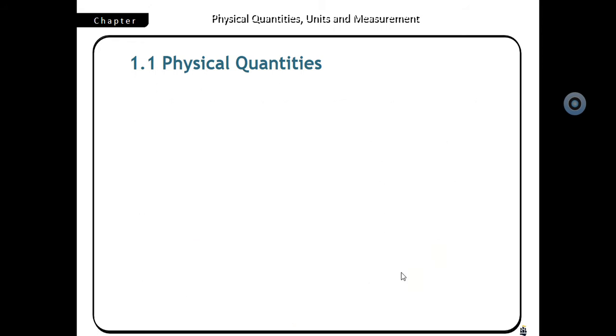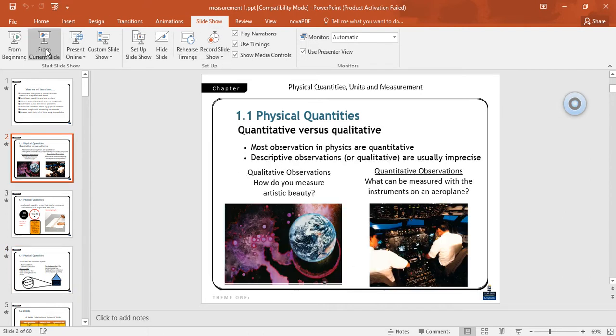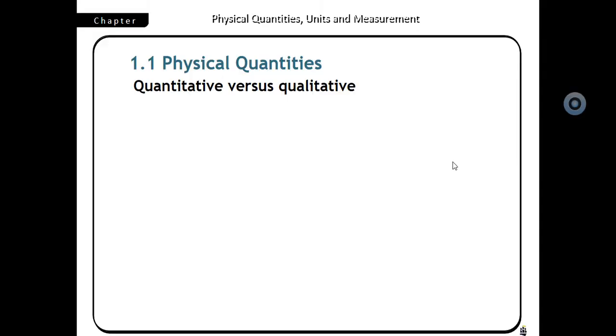Units are very common today and therefore we have to learn this lesson in a detailed explanation. So basically there are two types of quantities. In physics when we deal, we can divide the physical quantities into two types, quantitative and qualitative. First we will discuss qualitative.